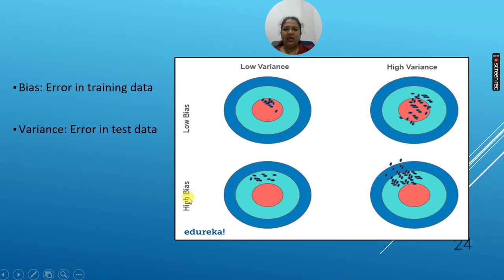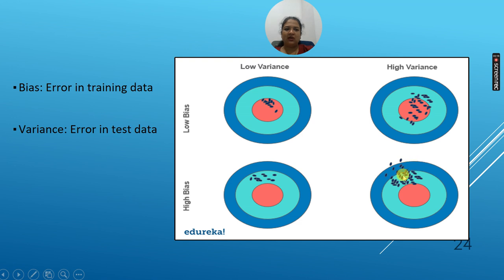Now if we have high bias, there is error in training data, but low variance, but in the testing it will now be out of the inner circle. So this is high bias, low variance. And the next concept is high variance, high bias. Both are high, means there are errors in training and testing as well.